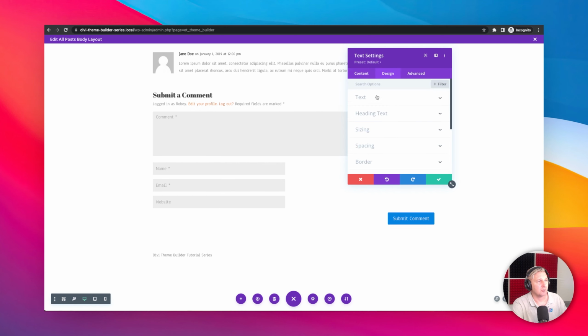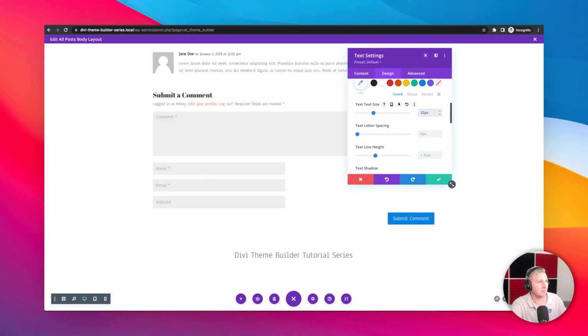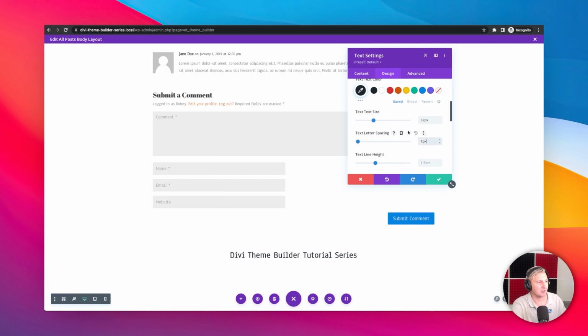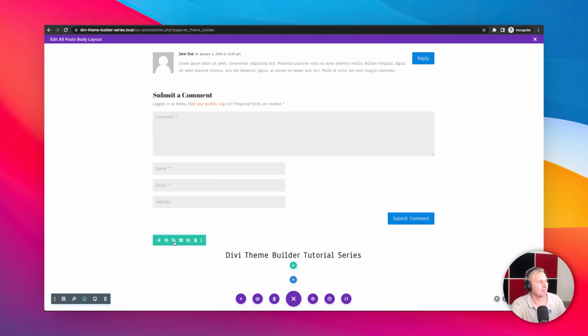And we also want this text to be in the middle. There we go. And for this one, we'll just make this text size 32. We'll make it this darker color. And we will make that nice and bold. And you know what? Let's add some letter spacing even. Let's go crazy. Let's go 2 pixels. Wow. Okay. Alrighty.